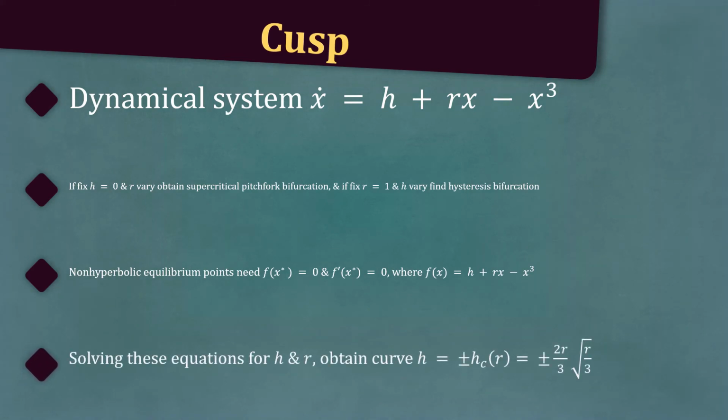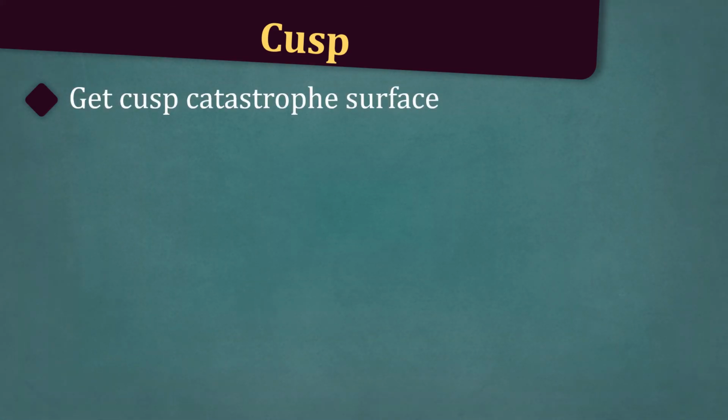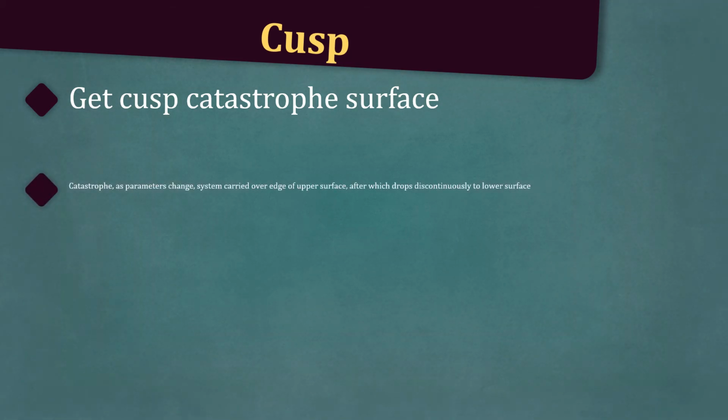Solving these equations for h and r, we obtain the curve h is equal to plus minus hc of r, which is equal to plus minus 2r over 3 times the square root of r over 3. We get a cusp catastrophe surface. The term catastrophe is motivated by the fact that as the parameters change, the state of the system can be carried over the edge of the upper surface, after which it drops discontinuously to the lower surface.